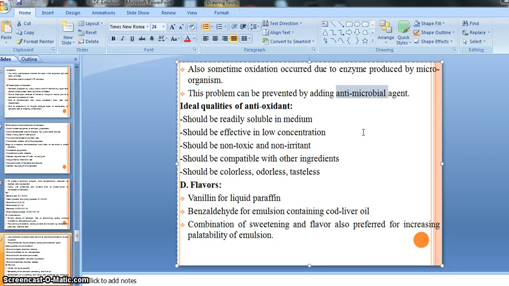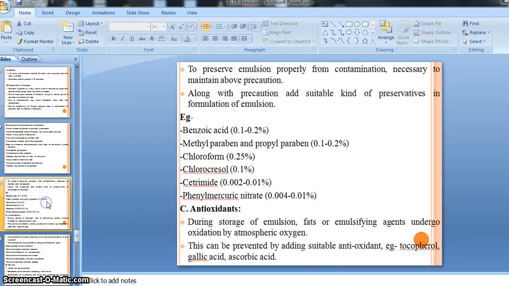So you should remember what kind of antimicrobial agent is used, and when antimicrobial agent is used and when antioxidant is used. If the oxidation is due to the emulsifying agent, we add tocopherol, gallic acid, ascorbic acid. If the oxidation occurred due to enzyme, we need to add an antimicrobial agent. So that is all about the antioxidant.